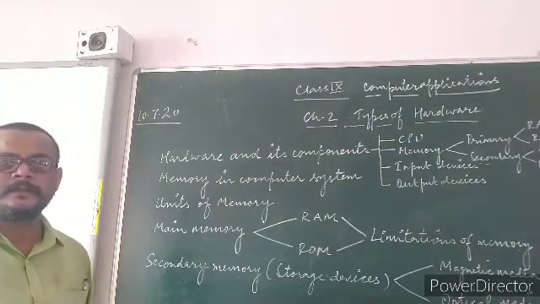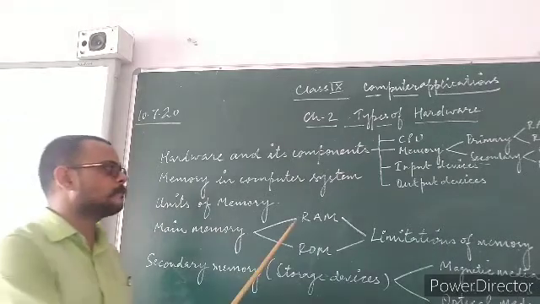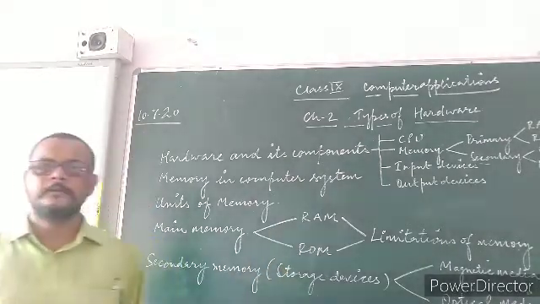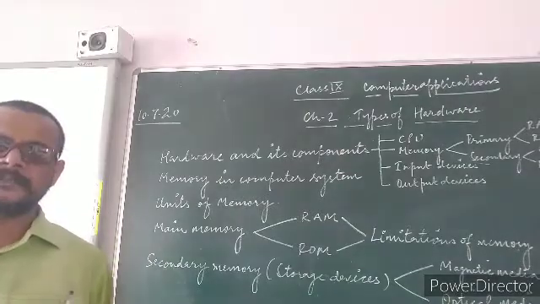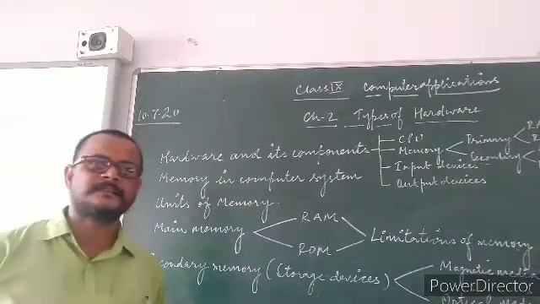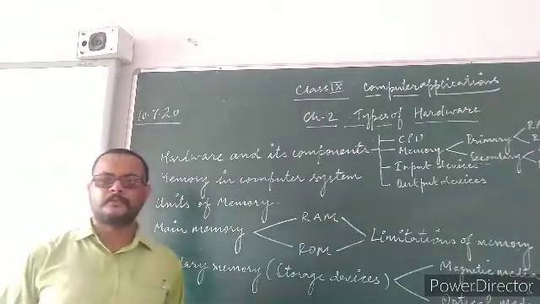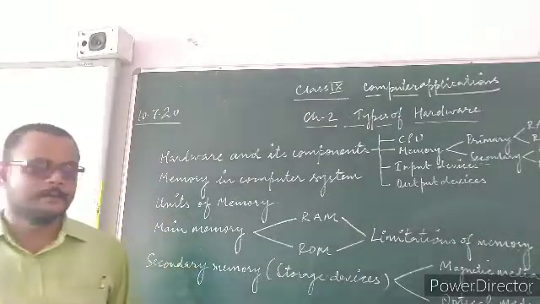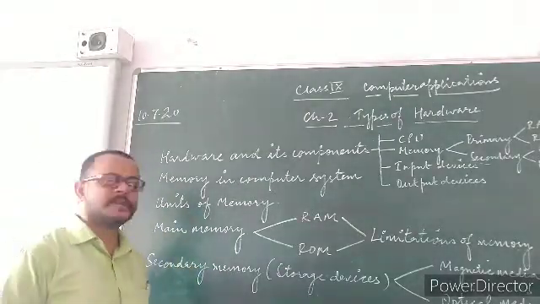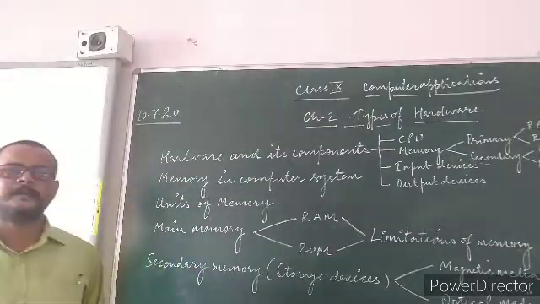Main memory comprises RAM and ROM. As we discussed earlier, RAM stands for random access memory, whereas ROM stands for read-only memory. Limitations of memory.